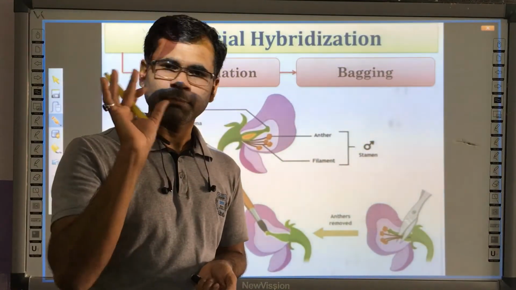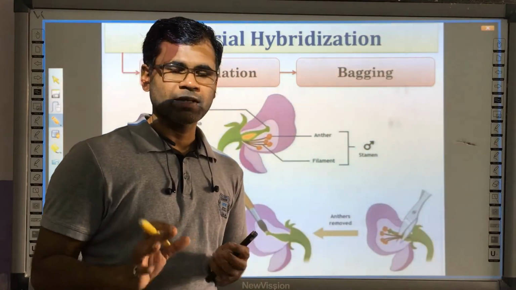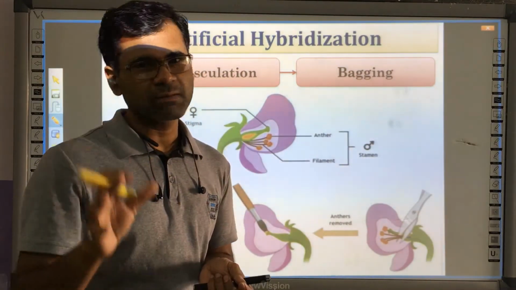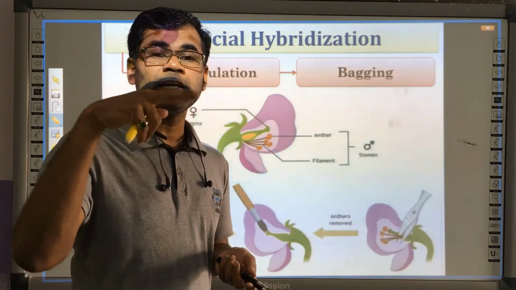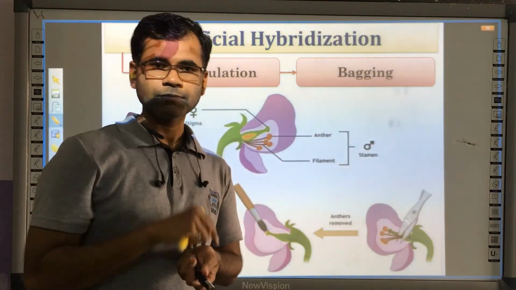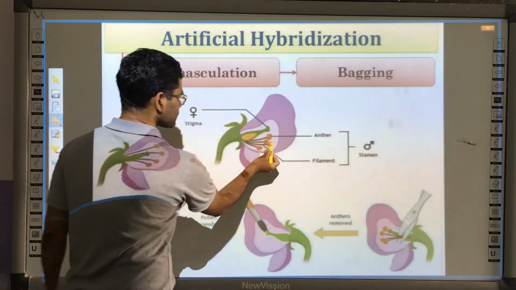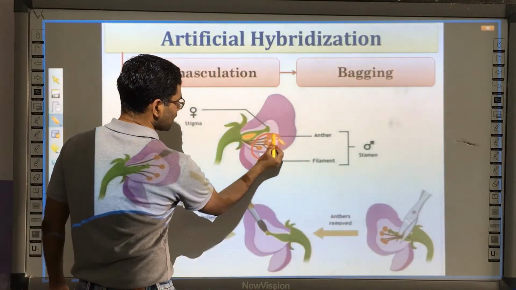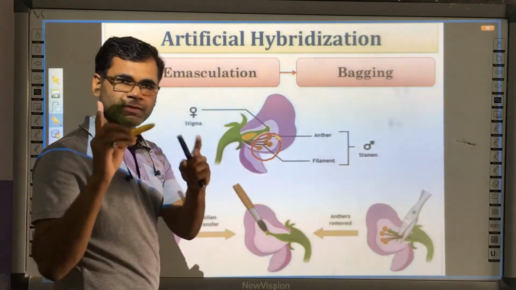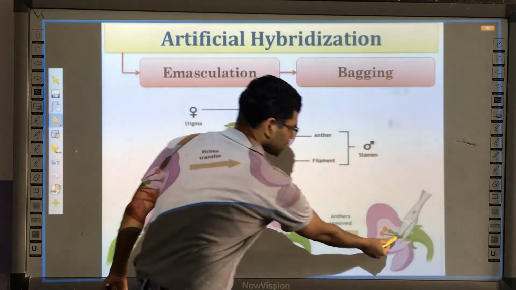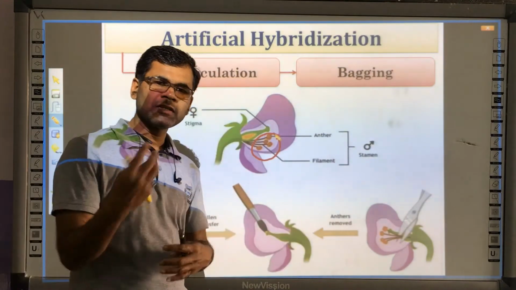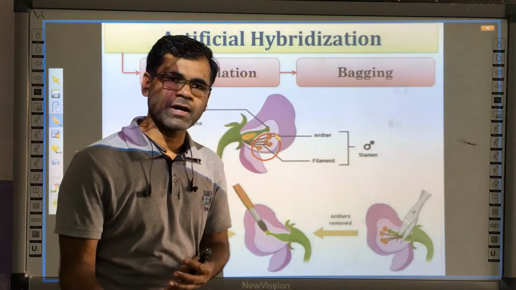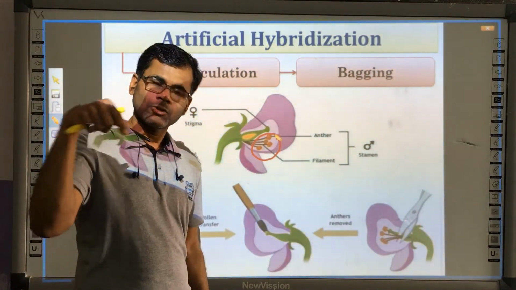Pisum sativum has a bisexual flower, as we all know. It has an anther as well as a stigma. You can see this is the anther and this is the stigma. So in the first step, we are artificially cutting and removing the anther, and artificially converting a bisexual flower to a unisexual flower.